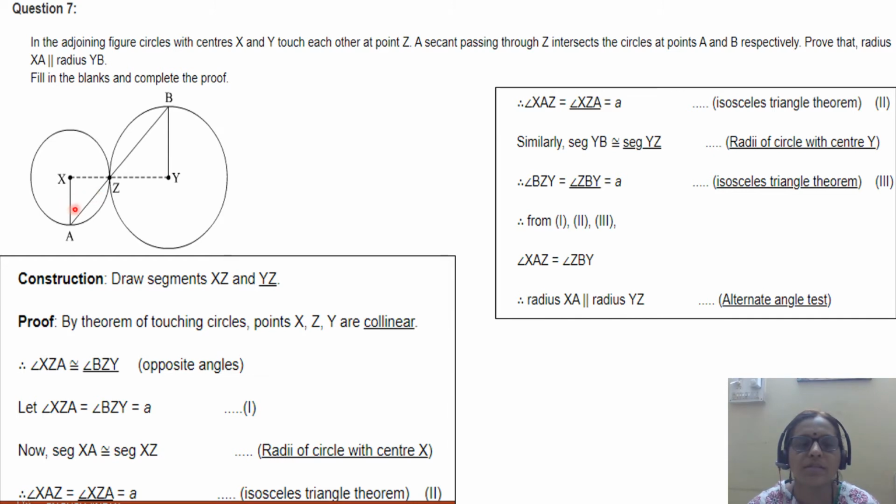So which are these two angles? These two angles are alternate angles, and so radius XA is parallel to radius BY.